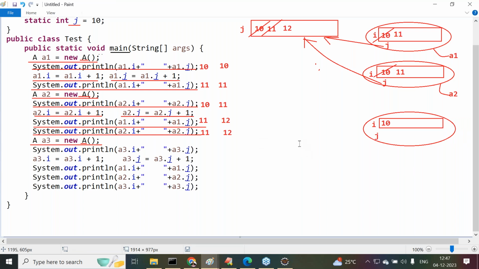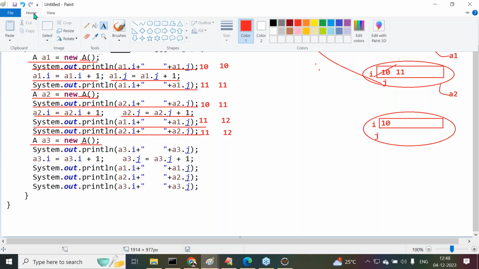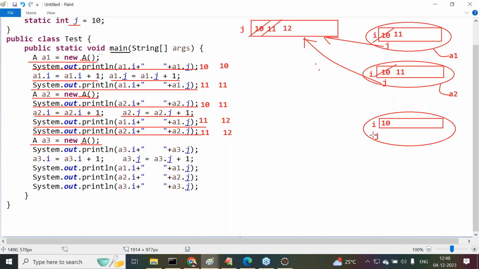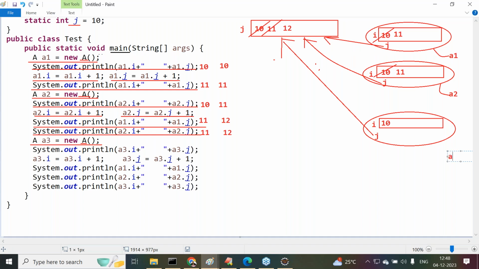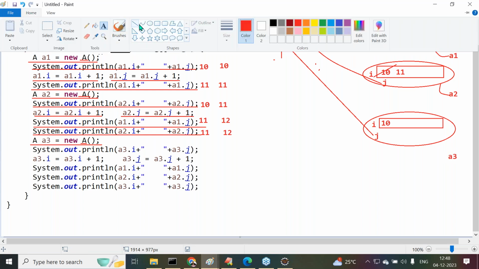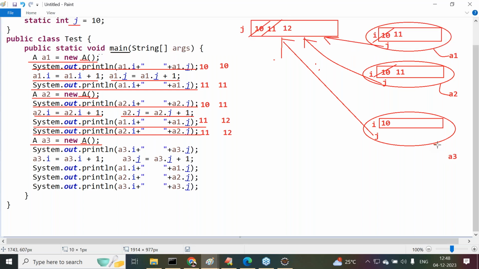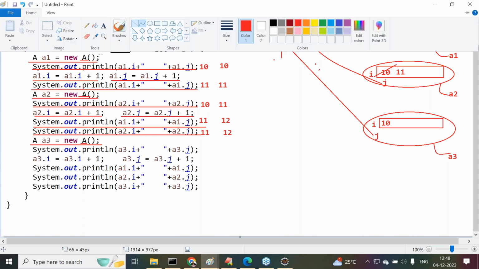After that, what variable do we have? The J variable, but it is a static variable. It must be registered with the A class object, but it refers to the method area location only. Its reference variable is the A3 reference variable. Automatically, A3 is now referring to the respective object.